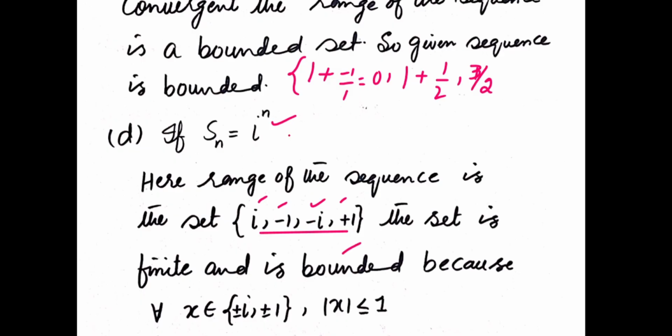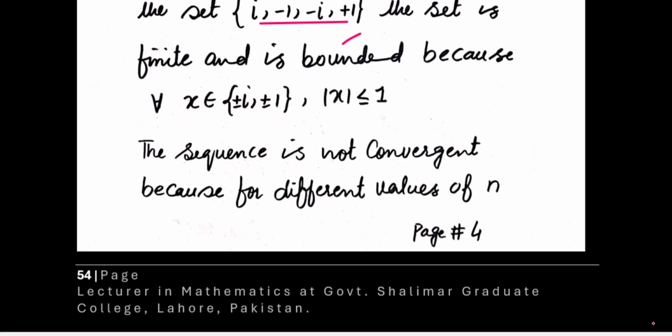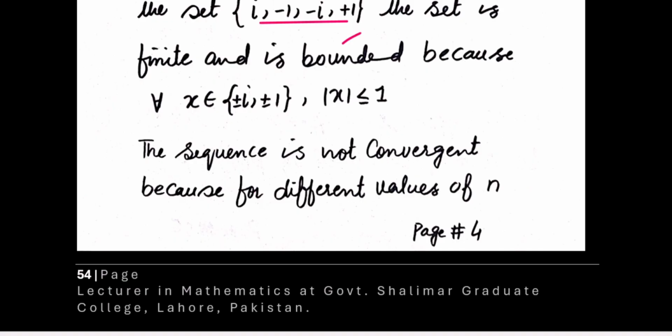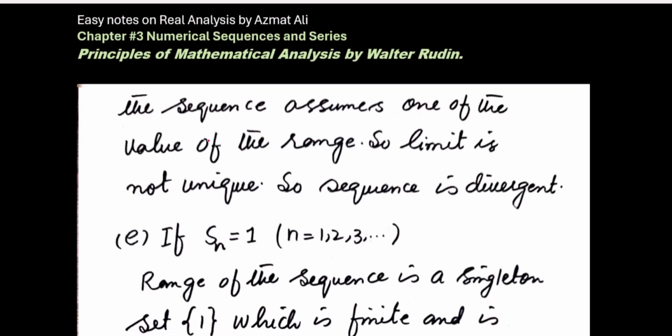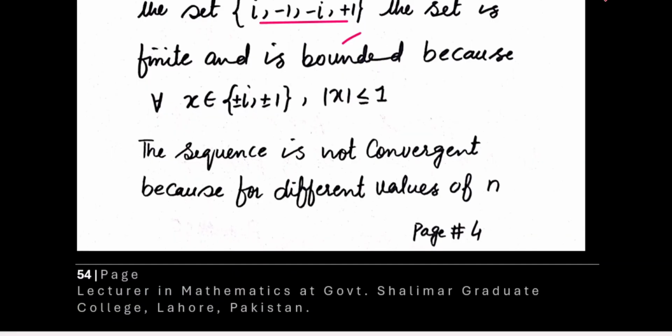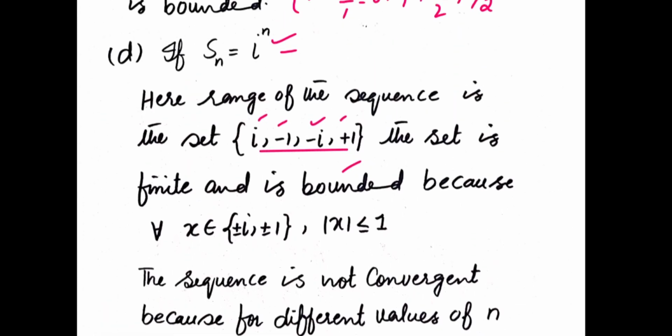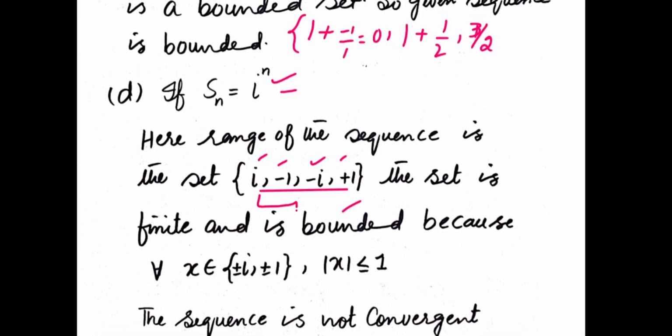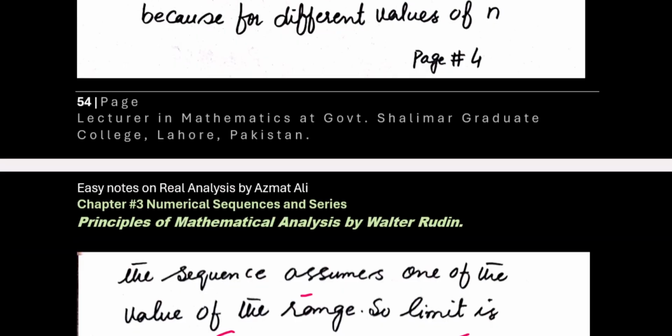Further, whether it converges or diverges, this sequence is a divergent sequence because for different values of n, the sequence assumes one of the values of the range, so the limit is not unique. The sequence is divergent because the existence of a limit also depends on the limit being unique. So although there are only four elements in the range, the limit is not unique. That's why we can say that this sequence is a divergent sequence.